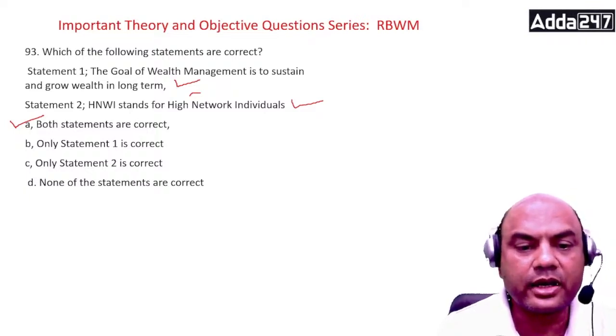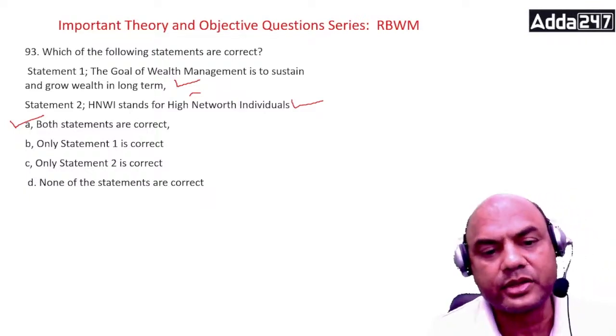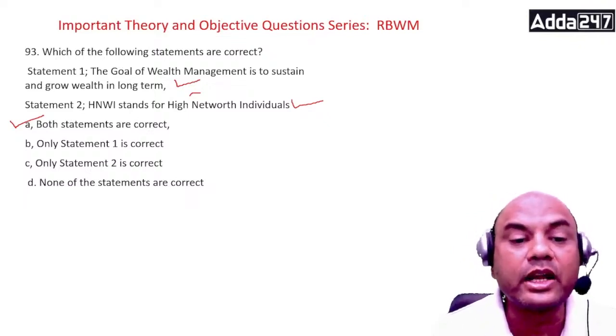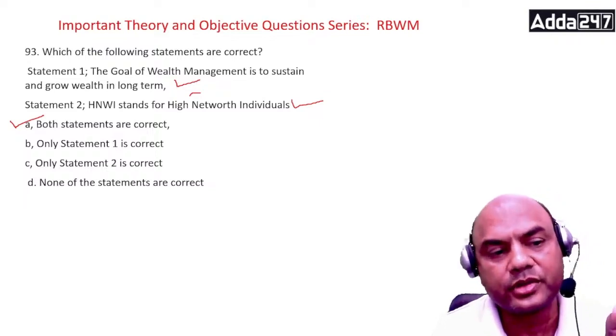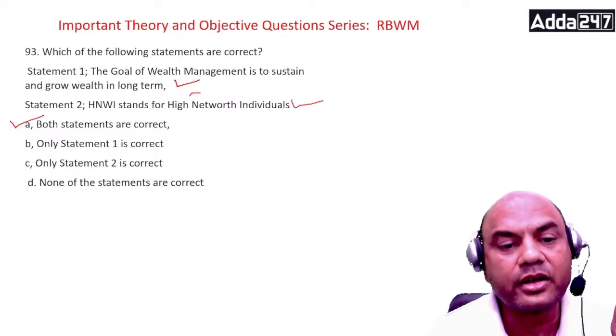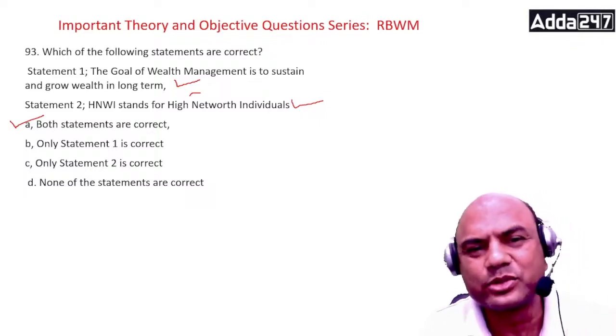This should be high net worth. I read it as worth only. So now both are correct. If this is net work, then it's wrong, and then only statement 1 will be correct. But now I've made it net worth. Network has no meaning, isn't it?